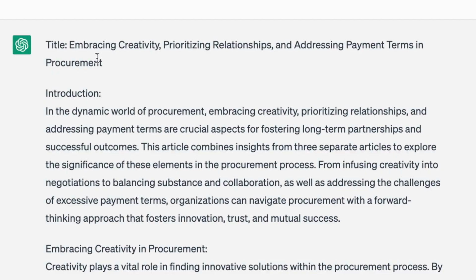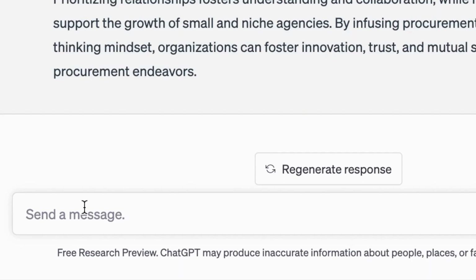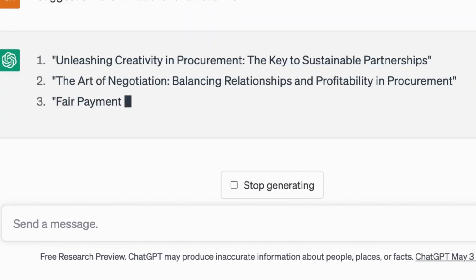Now, if we look at this headline, we can see that there's quite a lot going on there. It's not super concise, but this is why we then go in and edit it afterwards to make sure that every component of the article meets our requirements. And we could even use ChatGPT to further hone these components. We could ask it to suggest 5 or more headline variations and see if any of these better suit our needs.